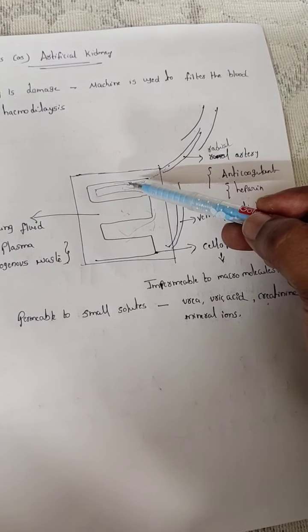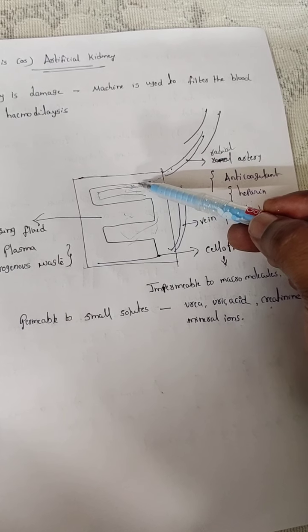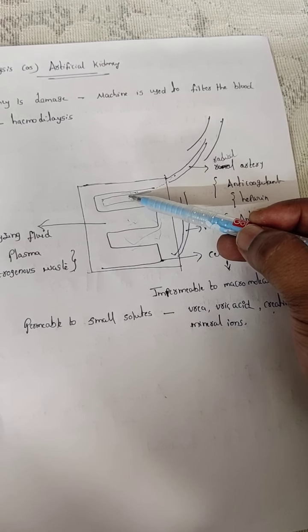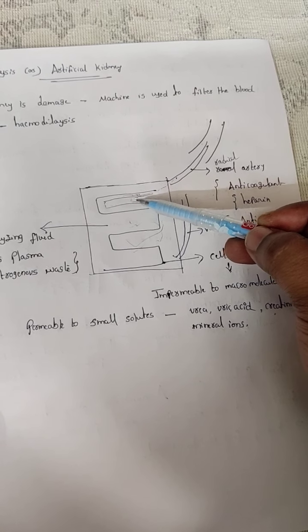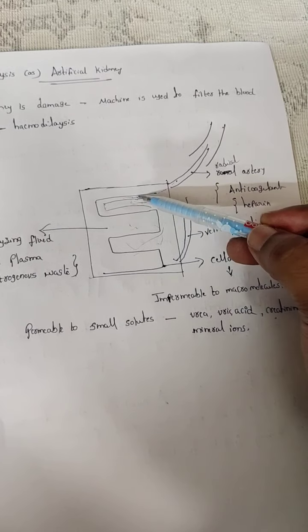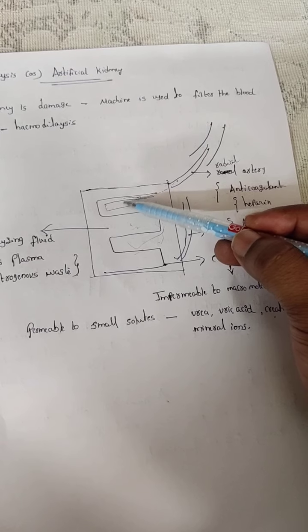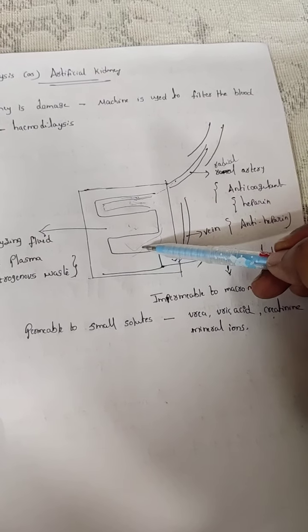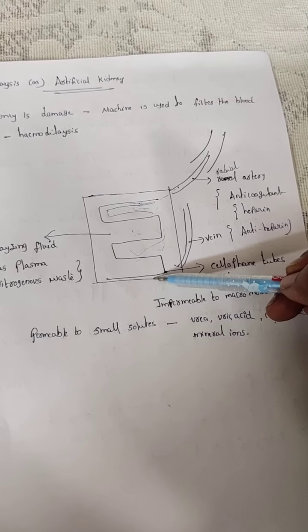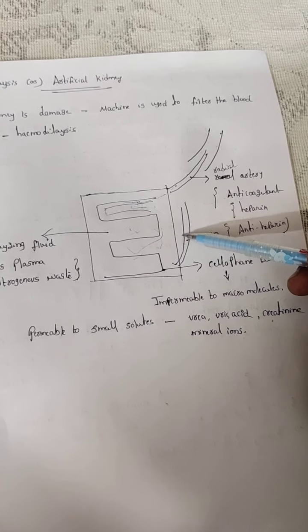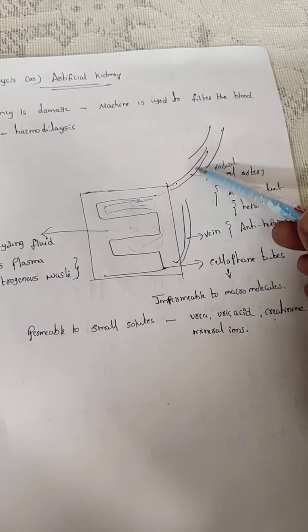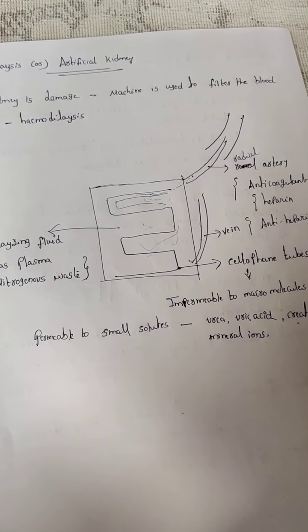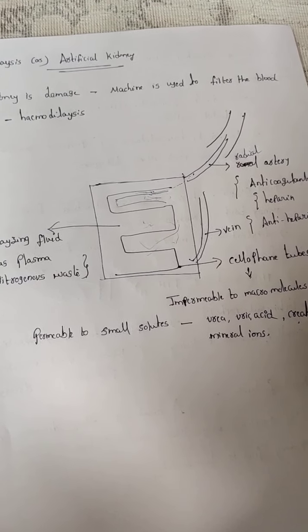The urea, uric acid, and creatinine present in the blood move from the higher concentration to the dialyzing fluid through the cellophane tubes. Like that we can remove the urea and uric acid from the blood. Now the blood is purified or filtered. Now the purified blood enters the body through veins. Simply, we can remove the nitrogenous waste material; the remaining we are not able to remove.